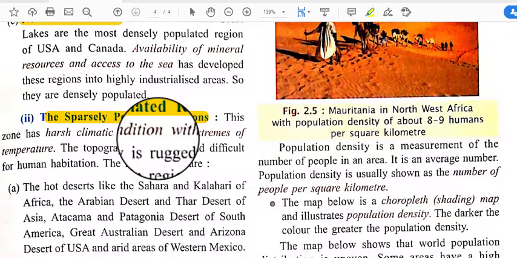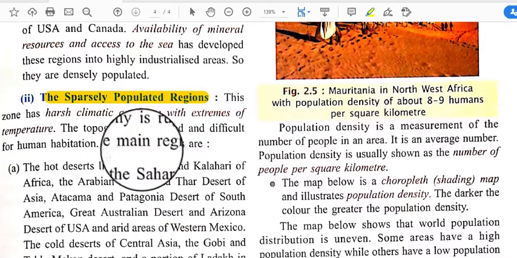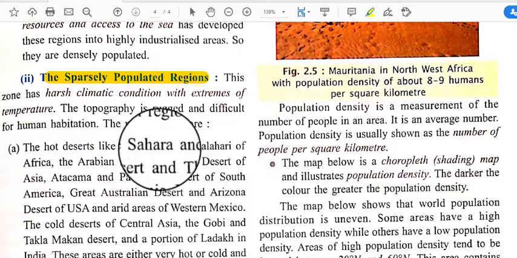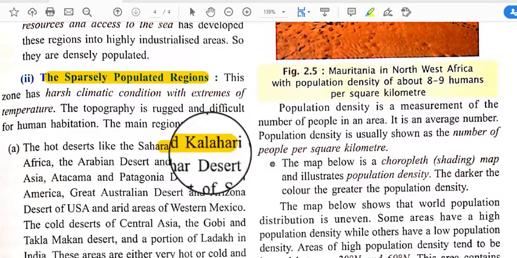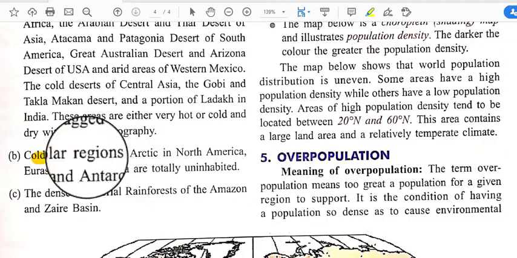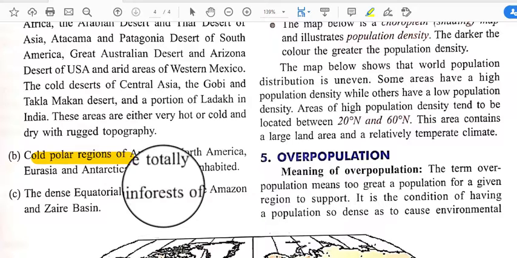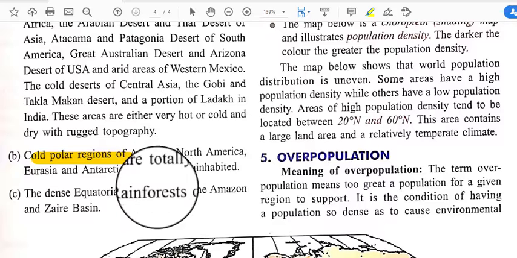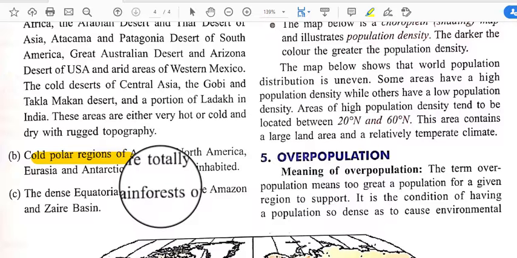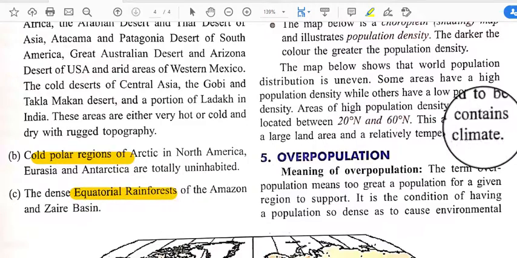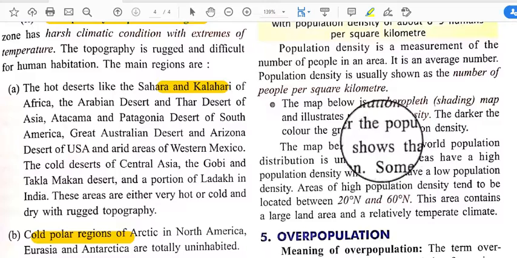That means the climatic condition is not suitable for living, and that's why they have sparse population. Hot deserts like the Sahara and Kalahari are not suitable for living. Next is cold regions. Cold regions also do not have sufficient heat for planting or any kind of cropping, so these are also not suitable for human living. Dense equatorial rainforest is also not suitable for people.